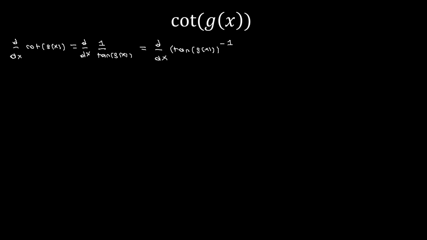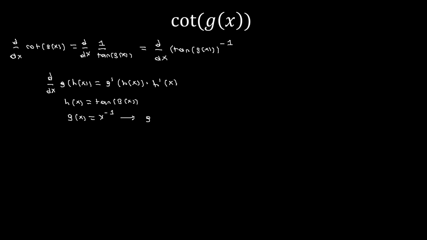So what we're going to do is write our generic chain rule. d dx of g of h of x is going to be equal to g prime of h of x times h prime of x, where again g of x is our outside function and h of x is our inside function. In this case, h of x, our inside function, is going to be the trig function, as it's inside parentheses. So h of x is going to be tangent of g of x. And then g of x is whatever is being done to the tangent of g of x, in this case, to the negative first. So g of x will be x to the negative first.